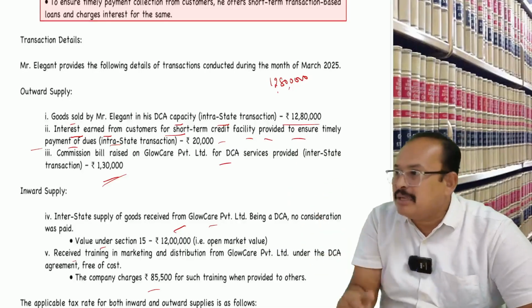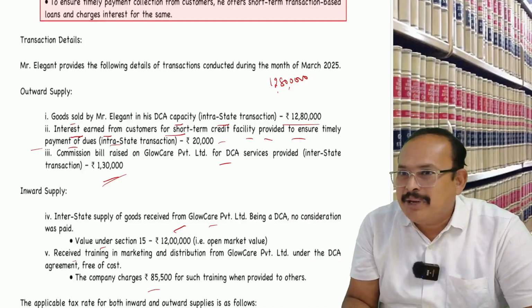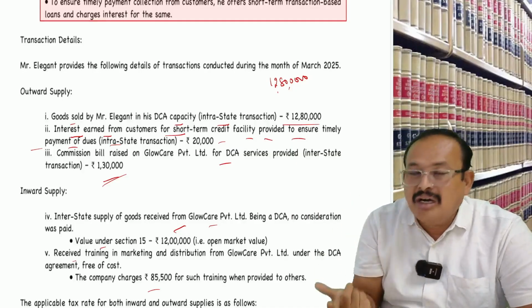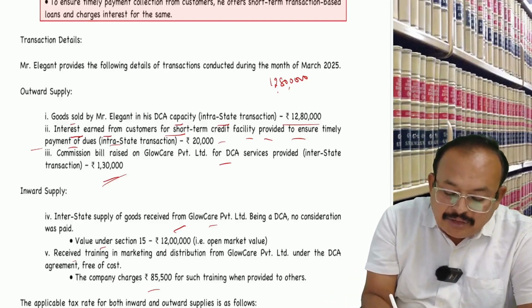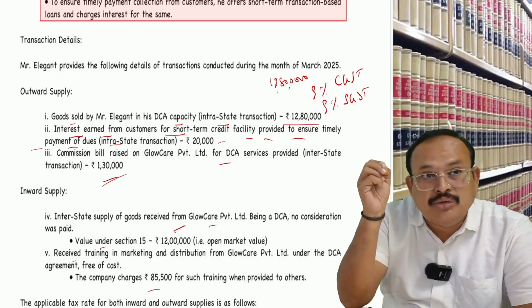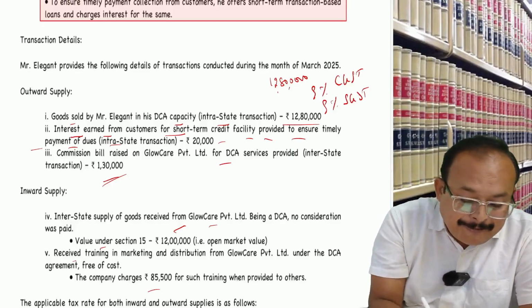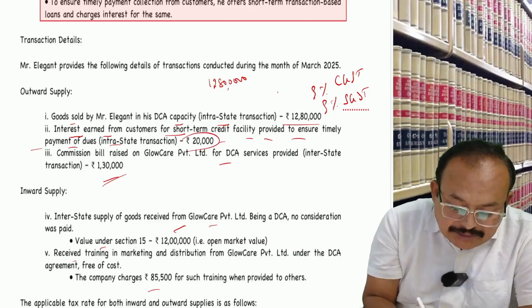If you say mixed supply, the highest rate of GST will apply. Get my point? The rate of GST applies for what? Supply of goods. What rate of GST applies? Goods 18%. Means 9% CGST, 9% SGST will apply. CGST and SGST on what value? On 12,08,000 rupees plus 20,000 interest.